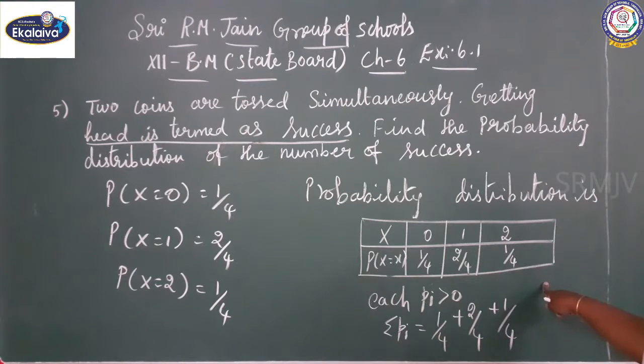Sigma is nothing but a summation of the series. You can add all the values. 1 by 4 plus 2 by 4 plus 1 by 4, 4 is the common denominator, 1 plus 2, 3, 4. When we cancel, what is the answer? Sigma p i value is equal to 1.